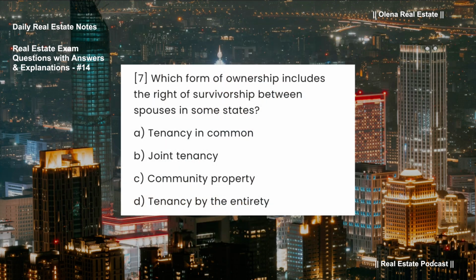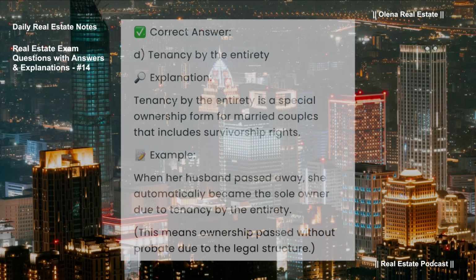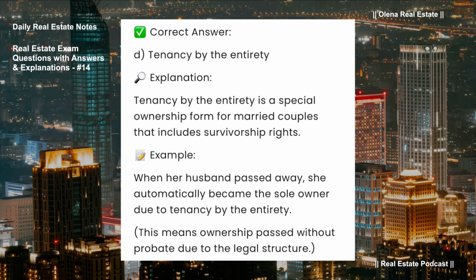Which form of ownership includes the right of survivorship between spouses in some states? A. Tenancy in common. B. Joint tenancy. C. Community property. D. Tenancy by the entirety. Correct answer, D. Tenancy by the entirety.